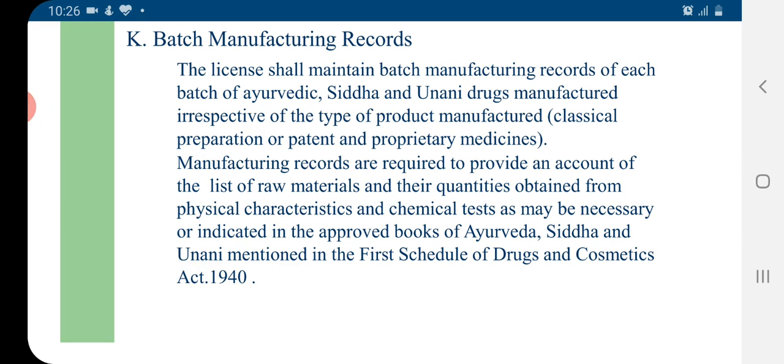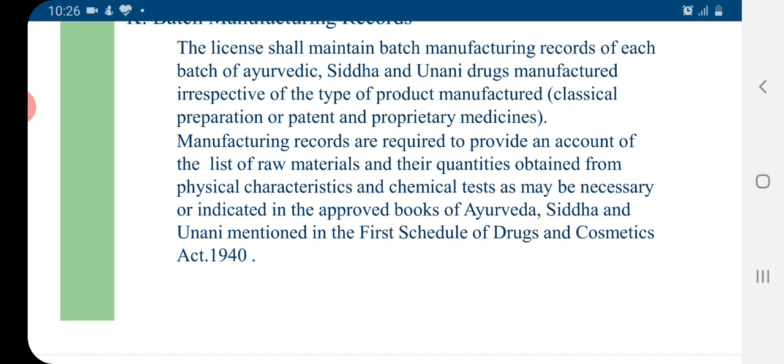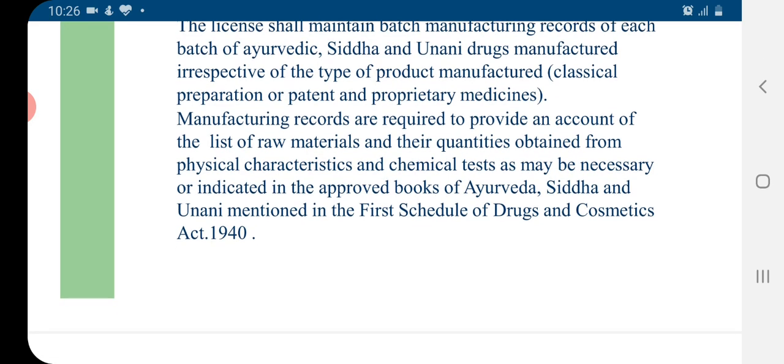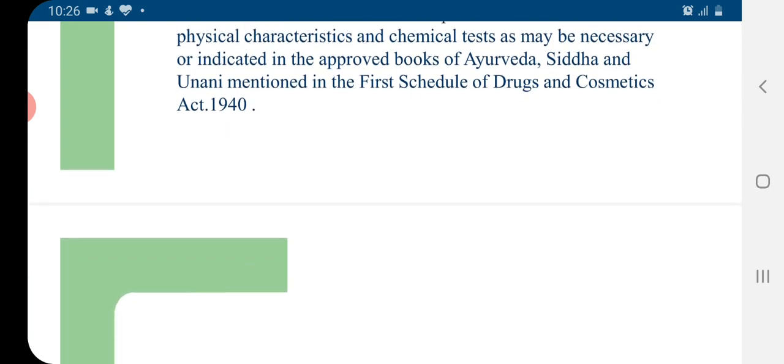Manufacturing records are required to provide an account of the list of raw materials and their quantities obtained from the physical characteristics and chemical test, as may be necessary or indicated in the approved books of Ayurveda, Siddha, and Unani mentioned in the first schedule of the Drugs and Cosmetics Act 1940.